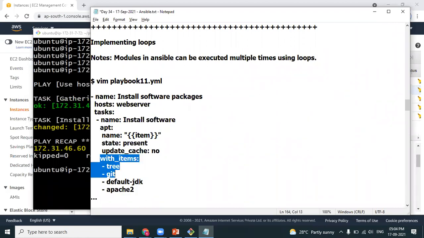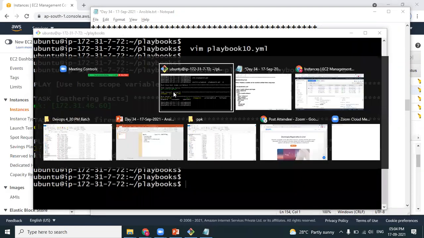Yes, you can do that by using with_items. And the variable name should be item. If you create a variable with the name A, something like that, it will not work. Okay, so let's create the playbook.